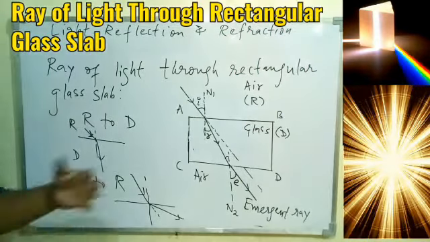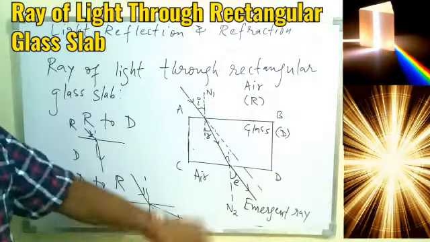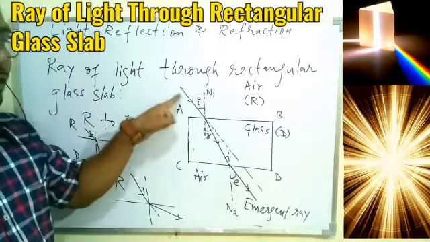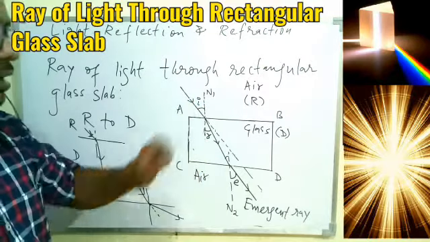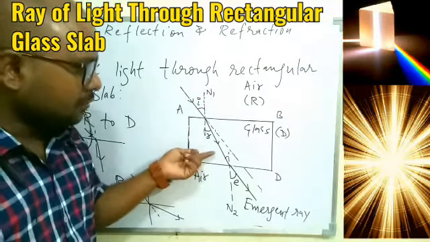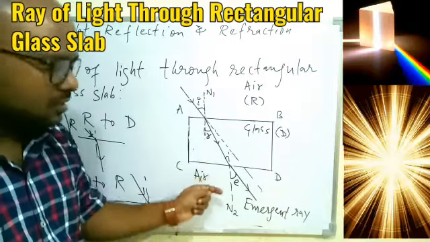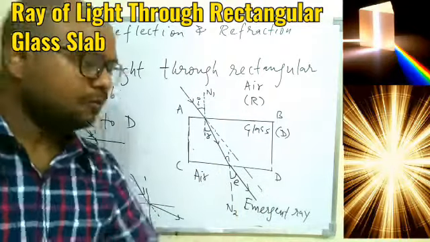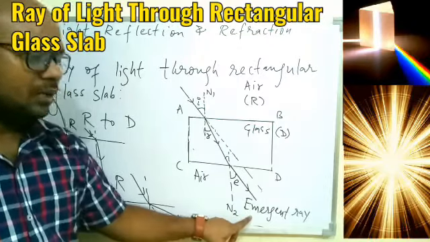So I am repeating again, the light is traveling from air to glass and then glass to air. When it moves from air to glass, it moves from low to high optical density, so it will move towards the normal. So R is less than I. Now again it will change the medium, from glass to air, that is from high to low density, so the ray of light will bend away from the normal, so the light is traveling this way now. And the new ray which is coming out of the glass is also given the name emergent ray.